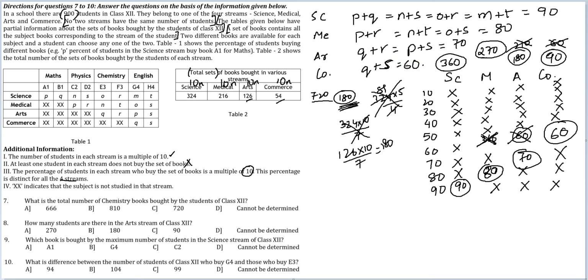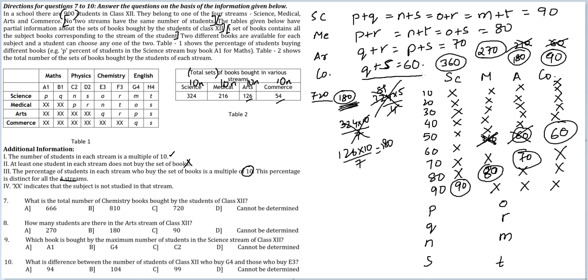Now the problem with this, or the working with this that you would have to work with, is there are lots of equations, lots of variables. In fact there are 8 variables in total. Let me list them: P, Q, N, S, and O, R, M, and T. You have these many variables available. How do you solve these variables? Try to identify 3 equations where only 2 or 3 variables are getting used. I will not get 2 equations with 2 variables anywhere, so I'll have to use 3 variables.